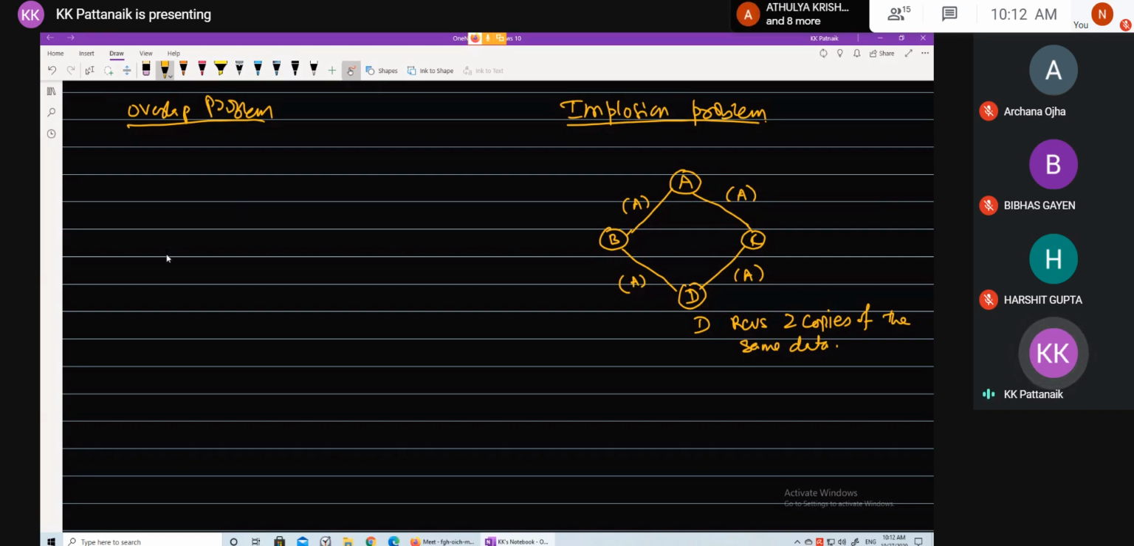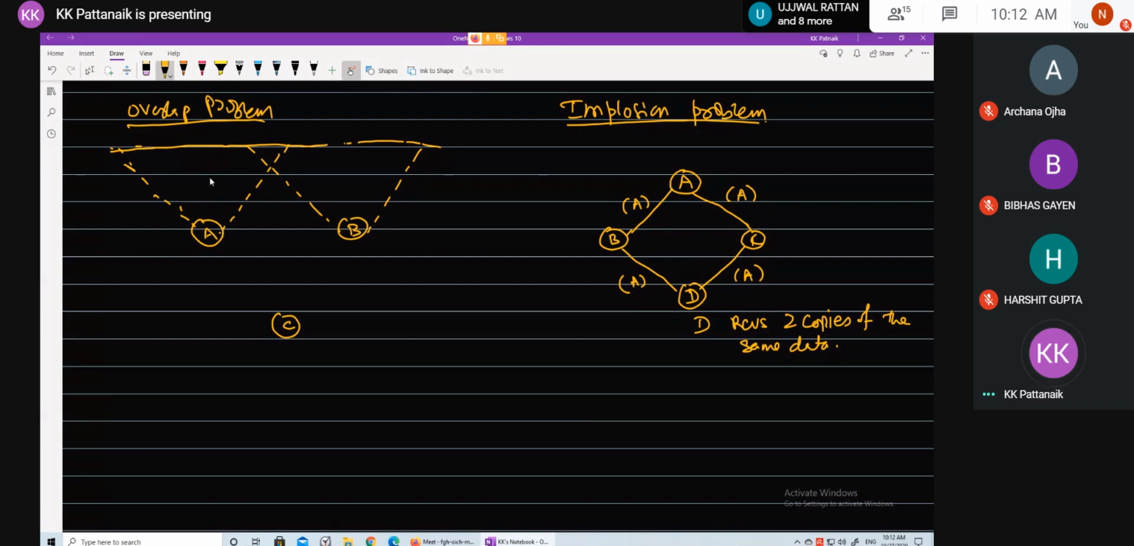Now consider another scenario. So we have three nodes A, B, C. Node A has some sensing range, and node B has some sensing range, which are overlapping. So let me say A's sensing range is Q, and B's sensing range is S.